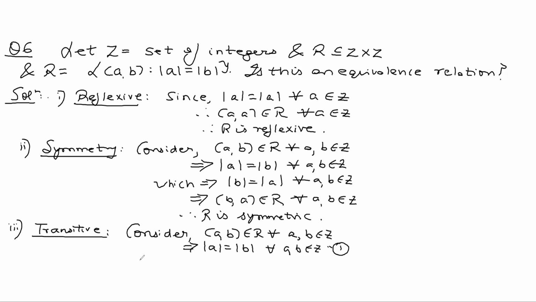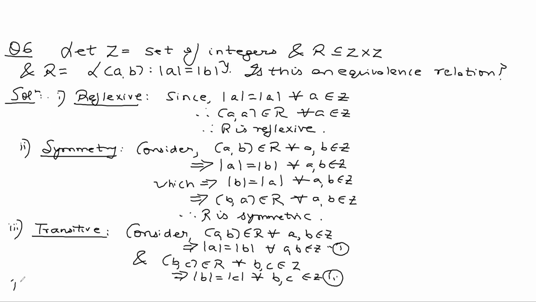This is equation 1. And this is my equation 2. What do we learn from 1 and 2?